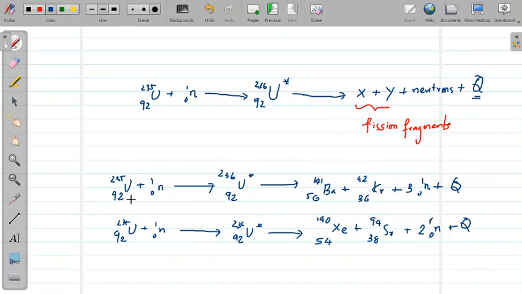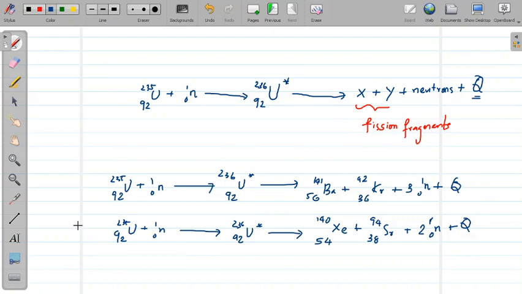So you can see here the uranium-235 can undergo nuclear fission to yield either a barium nucleus and a krypton nucleus or a xenon nucleus and a strontium nucleus. So the X and Y fission fragments need not be unique. They might be different according to different reactions. So these are the two typical nuclear fission reactions of uranium-235. Now I hope you got a broad understanding about the nuclear fission process.